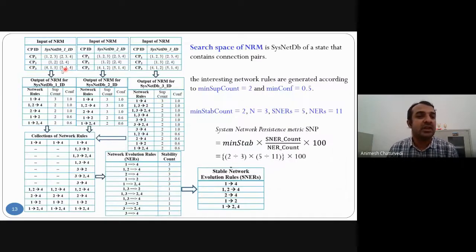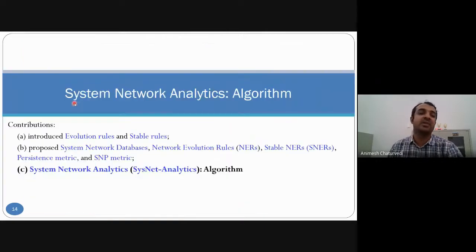Here there are three databases, 1, 2, 3, which generate three different sets of network rules. These network rules are collected together, and then the stability count is calculated, and this stability count lets us derive the stable network evolution rules. The thresholds used were: minimum support 2, minimum confidence 0.5, minimum stability 2. We put these in the formula and we get the persistent matrix value.